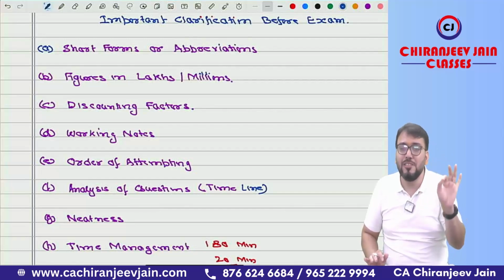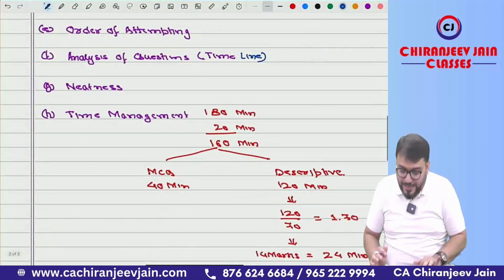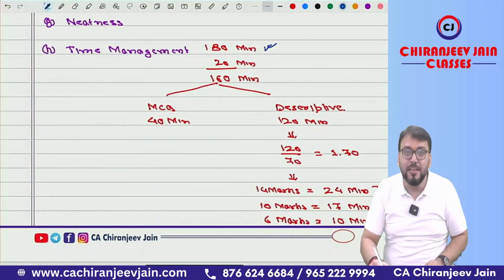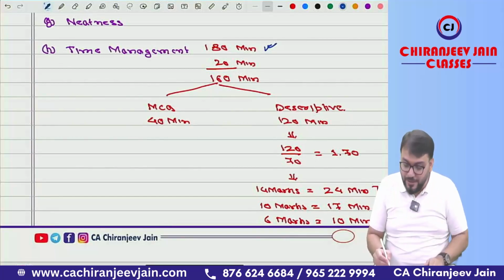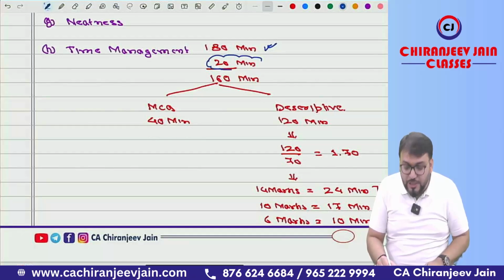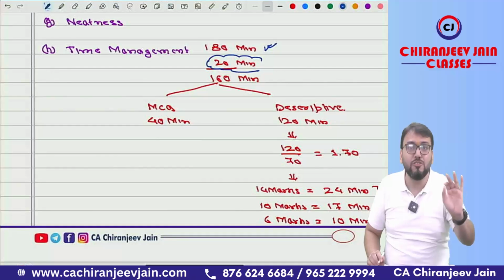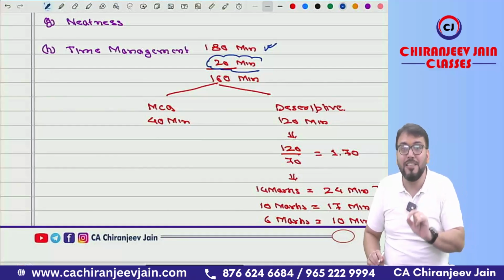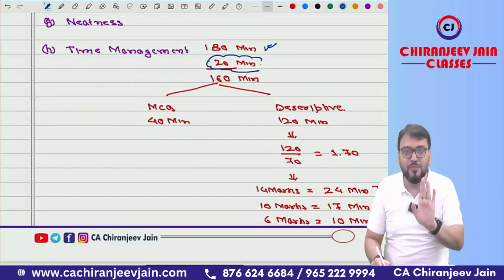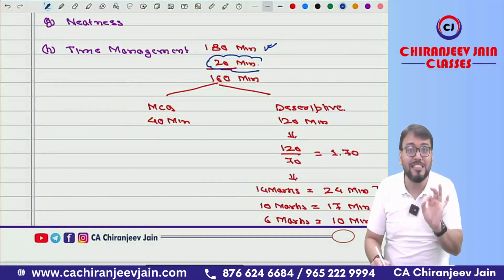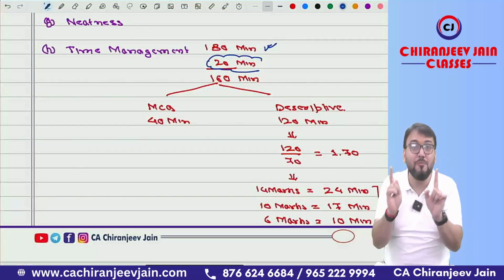You should divide the entire 3 hours into minutes. Means you have 180 minutes. From 180 minutes, you need to make a provision of 20 minutes. This 20-minute provision is for the worst question. Suppose you have one mandatory question which requires more time. For that you have created a provision, and of course for revision at the end. So with a provision of 20 minutes, you have only 160 minutes. In your mind you should have not 180 minutes, you should have 160 minutes.